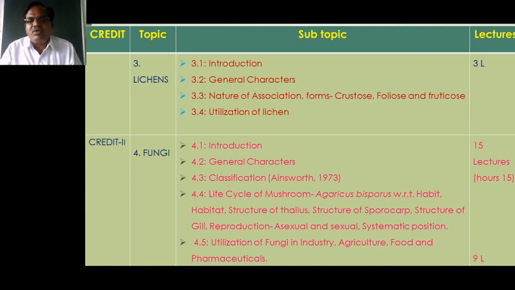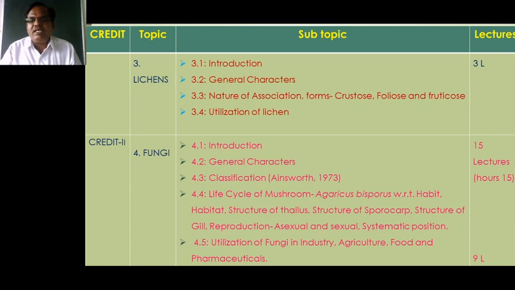As compared to the crustose lichen, the foliose lichen is very easy to remove from the substratum to which it remains attached, because it looks like a leaf. Then the fruticose lichen.